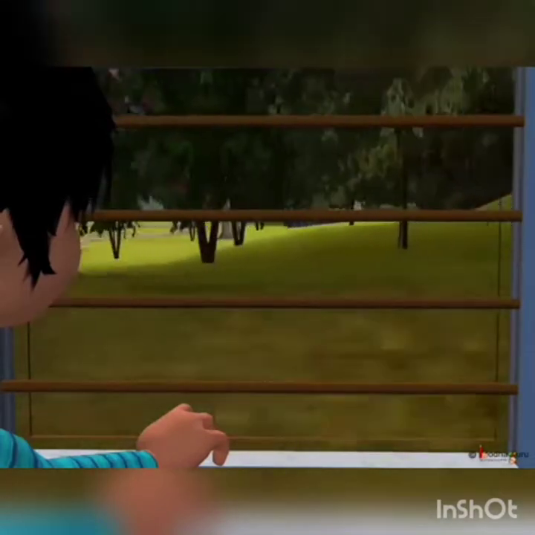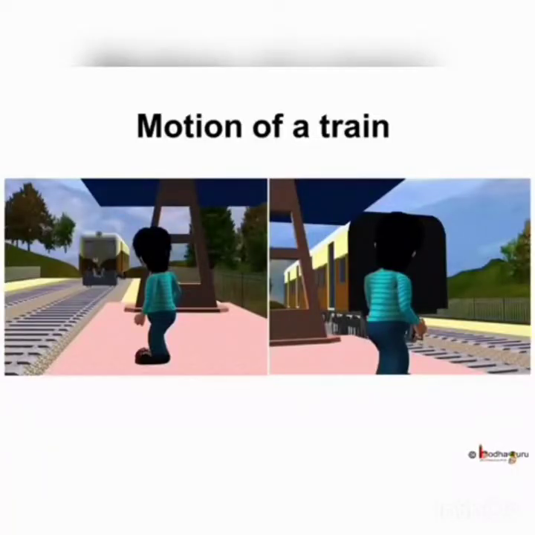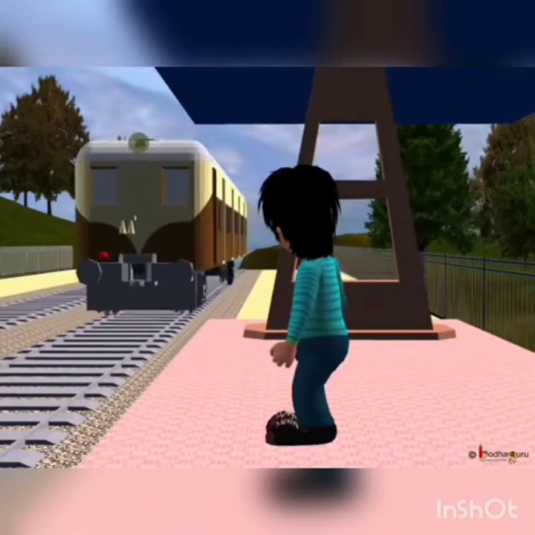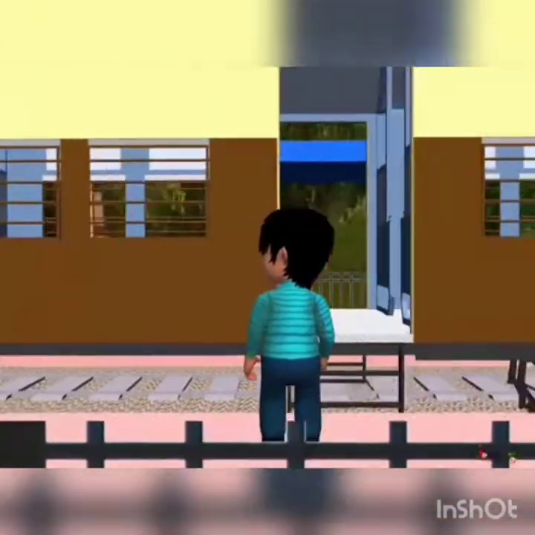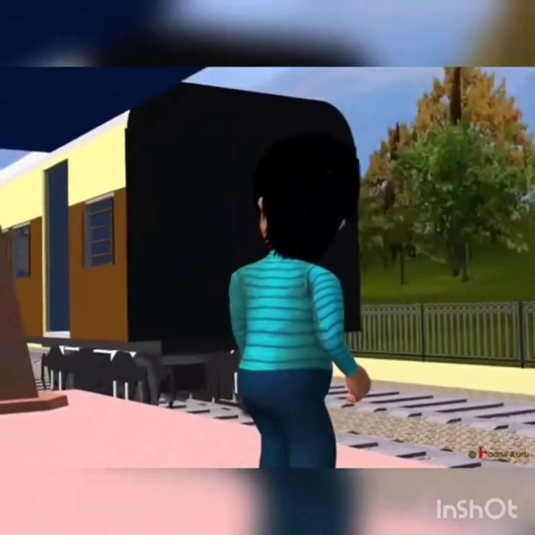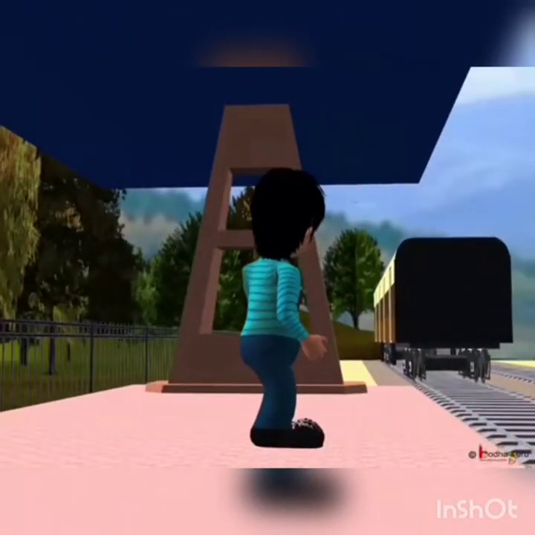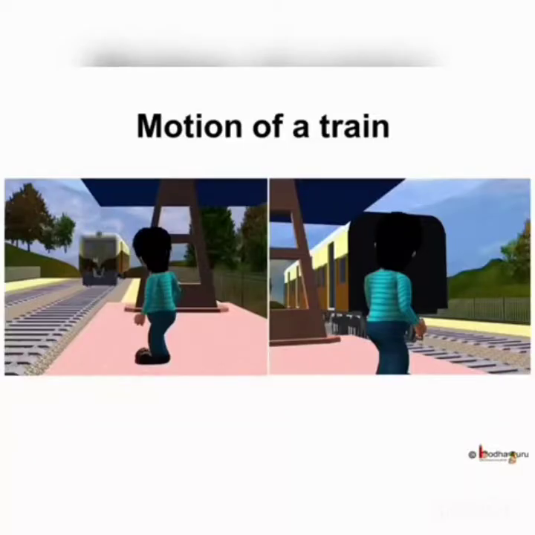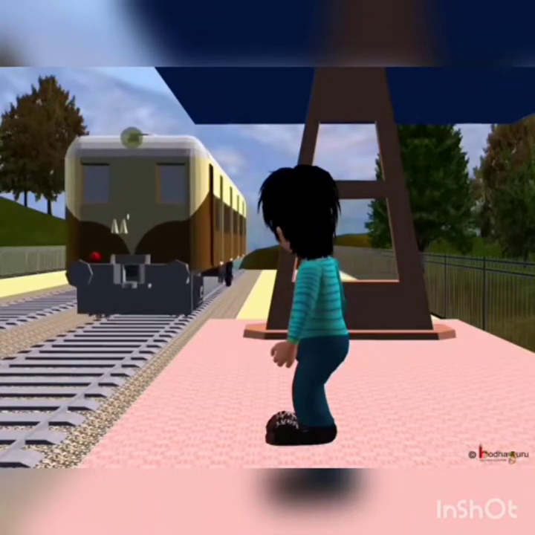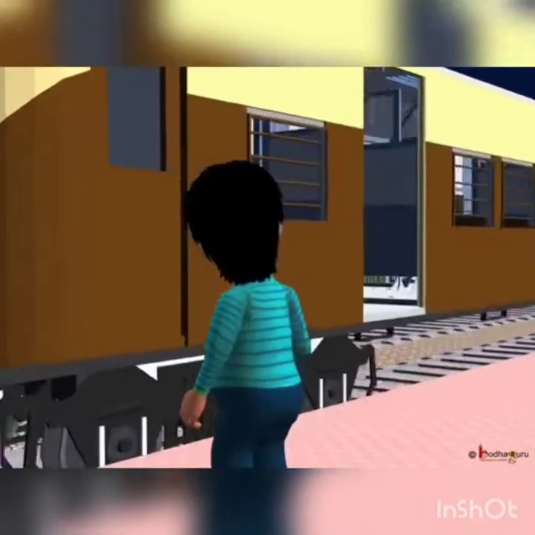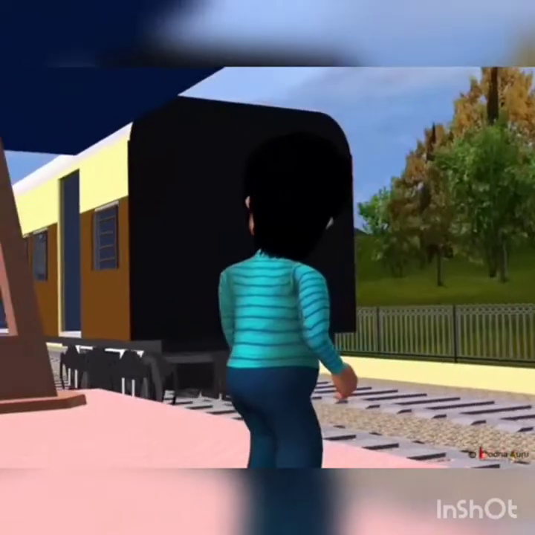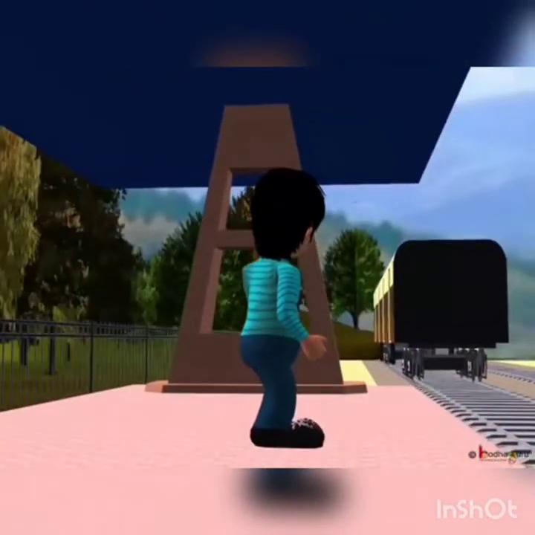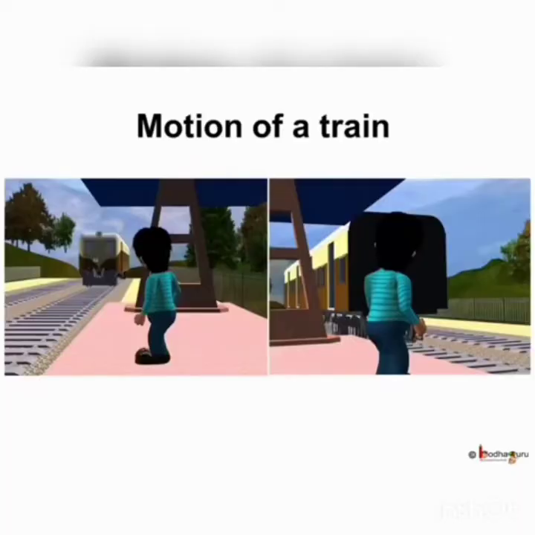Let us take an example. You are standing at a railway platform and a train passes by. You see the train coming from one end of the platform, and after some time it passes you and goes away. It means when an object moves, its position changes with respect to another stationary object. When you first saw the train, it came from one end of the platform. At that time, the distance between the train and that end was very small. As the train moved further, the distance from that end increased. Or we can say, when the train moves, its position with respect to the platform changes with time.